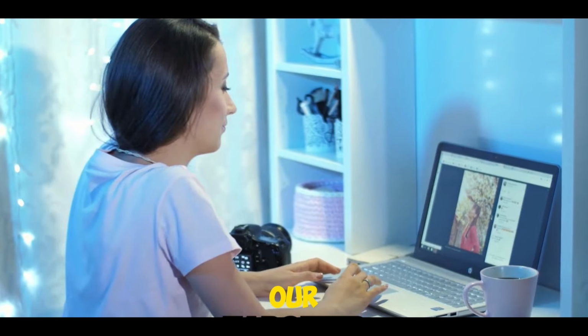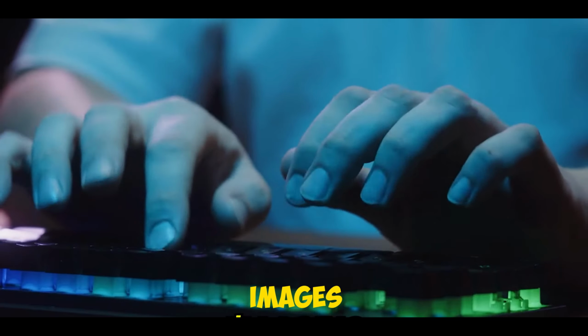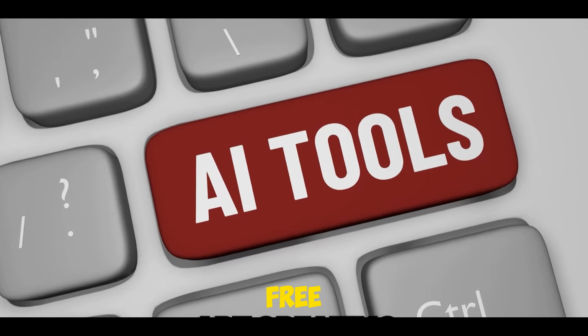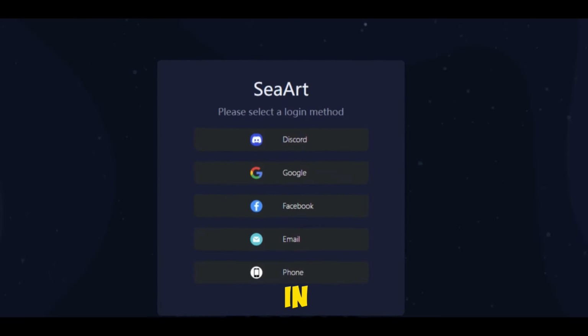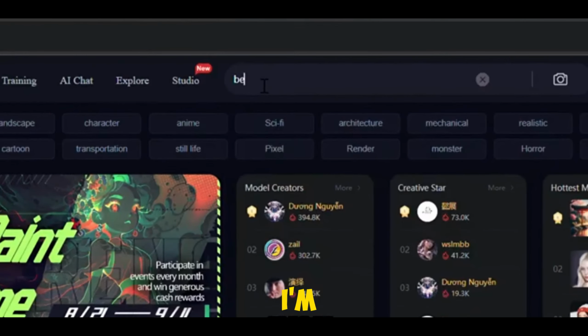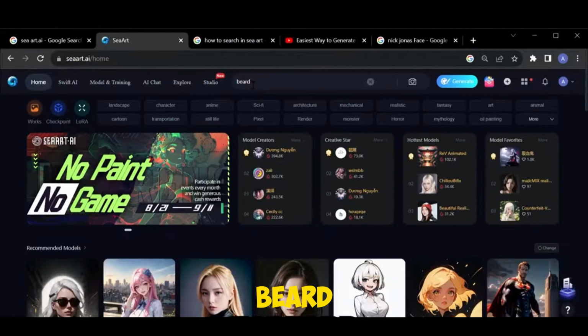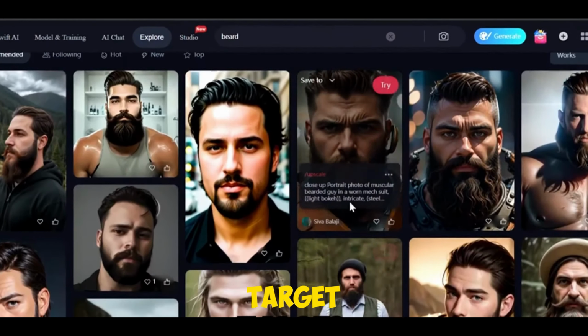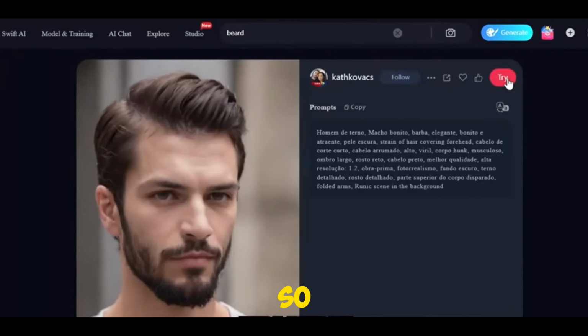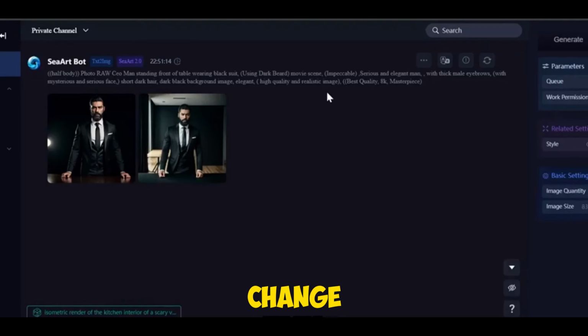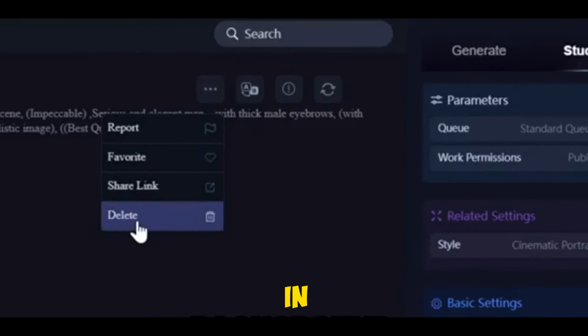Now the next step. We have a face now, and it's our turn to get targeted images. For this, I'm going to use a completely free AI art creating tool, CRAI. First, you need to log in. I've already done that. So I'm just going to the search bar and type in beard to get the model to create the target images. After scrolling down, I found this one. Okay, so you can try the prompt here. I'm going to change this last part to street in the background.